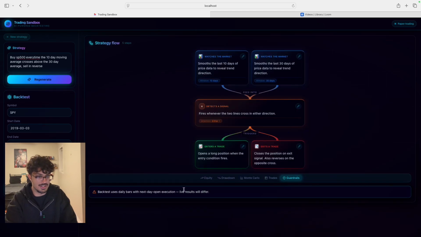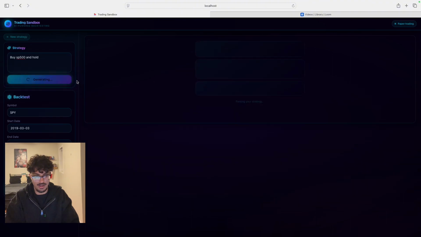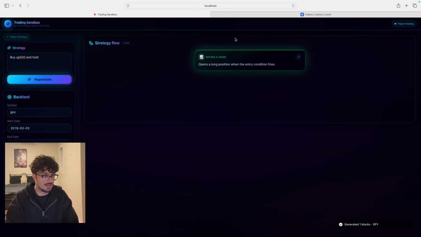Something really interesting, it also gives you guardrails. So for example, if your timeline is too big, it's going to tell you it's testing on daily bars, or if it's too small, it's going to tell you the same: hey, we're looking at daily bars. Are you sure that this is the best metric, as well as you want to test it on your own. Something really interesting is that you can compare strategies. So let's say buy S&P 500 and hold. You're going to be able to see it should generate just one block.